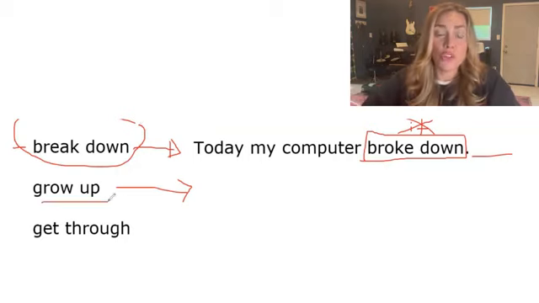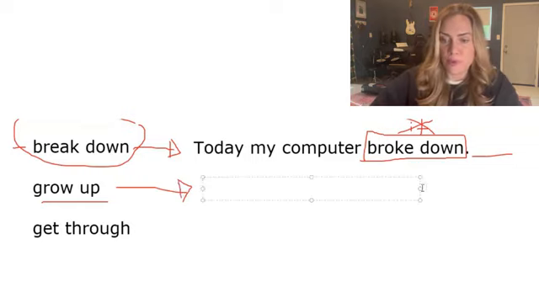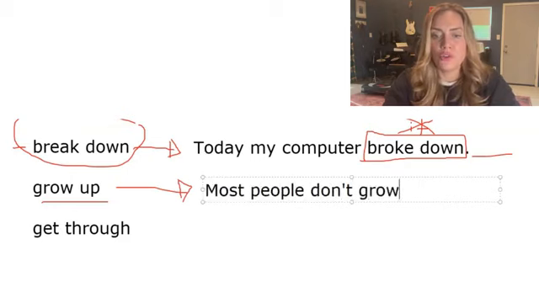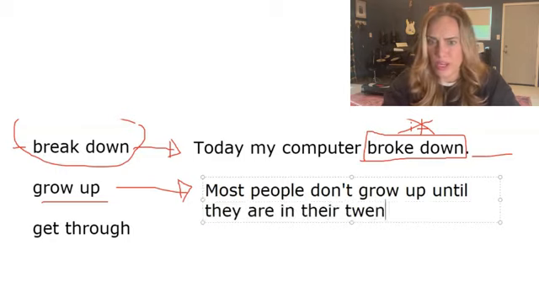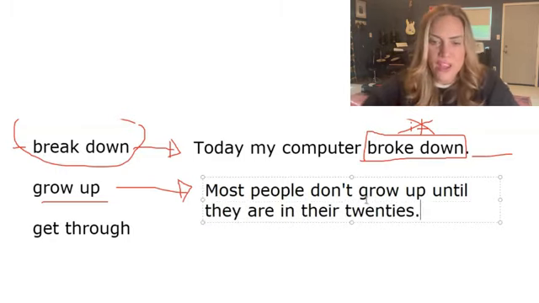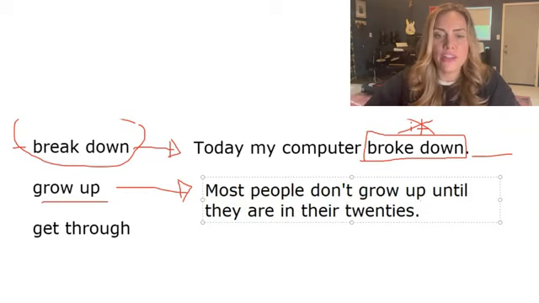Let's look at grow up. To grow up means to become an adult. So most people don't grow up until they are in their 20s or something, okay? Most people don't grow up until they're in their 20s, okay? They don't grow up. Here's the phrasal verb.